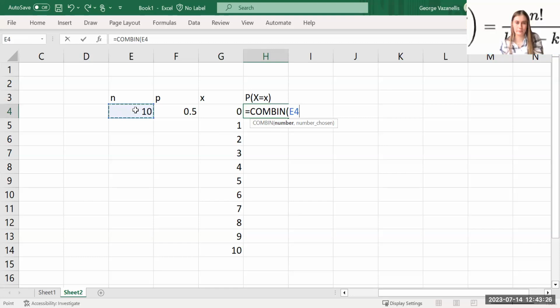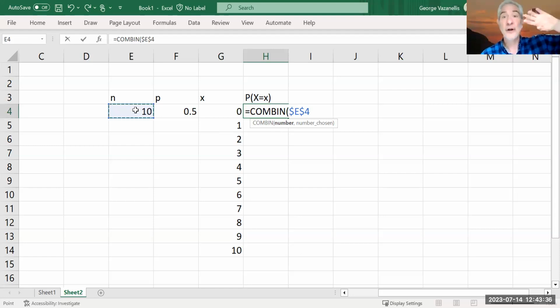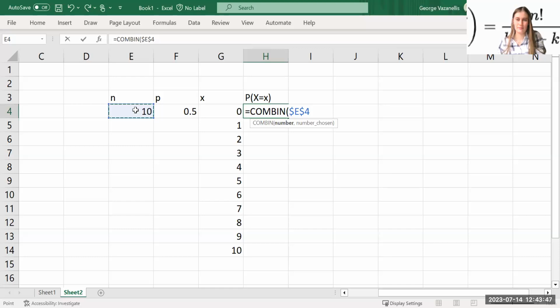I think I just hit F4 and it puts a dollar sign in front of that cell reference, so it knows to go specifically to that one, no matter how many cells I draw it down. If I don't make an absolute reference, that particular reference will move down as I'm using the copy function. So we want it cemented in, I guess you can say, right?